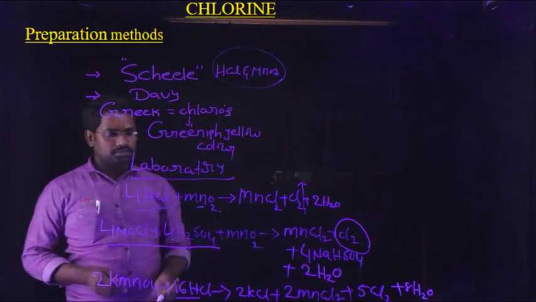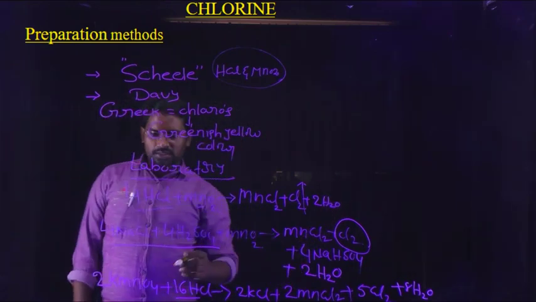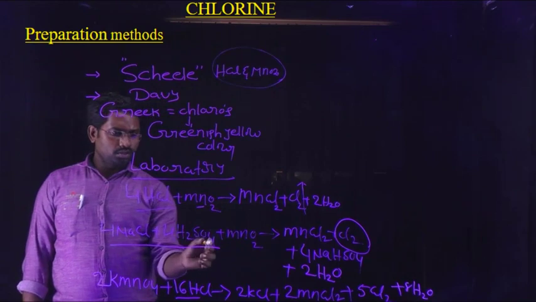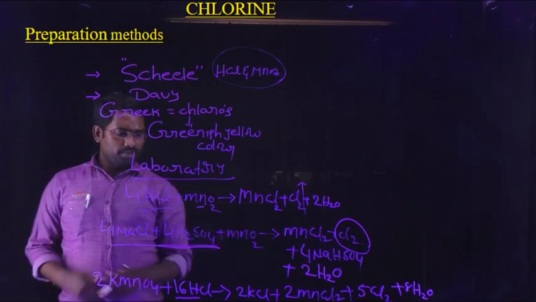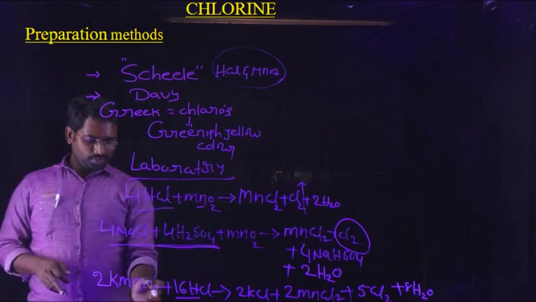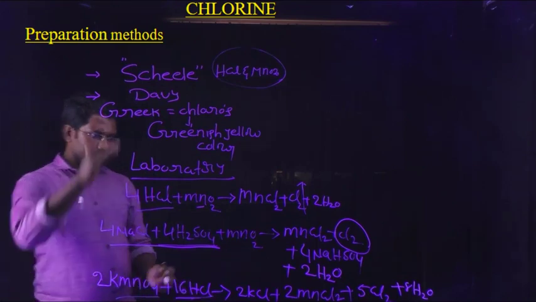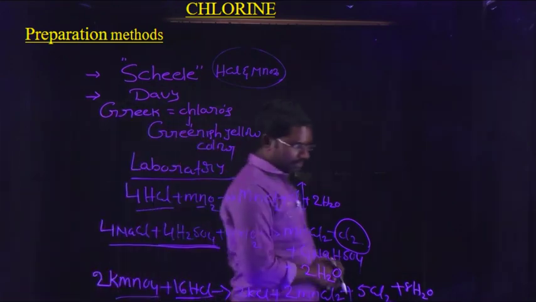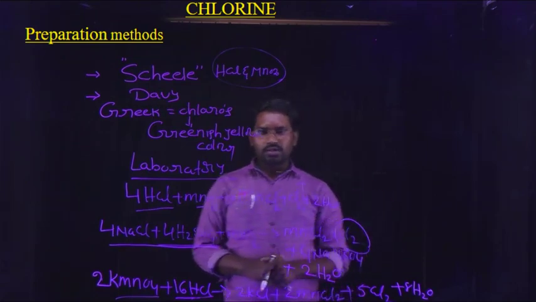So okay, balanced. So HCl reacts with manganese dioxide, sodium chloride and sulfuric acid react with manganese dioxide, and next, potassium permanganate reacts with HCl. With these 3 laboratory techniques, we can easily prepare chlorine.